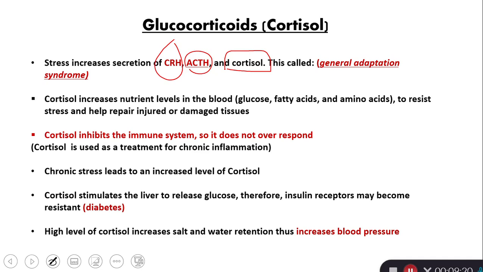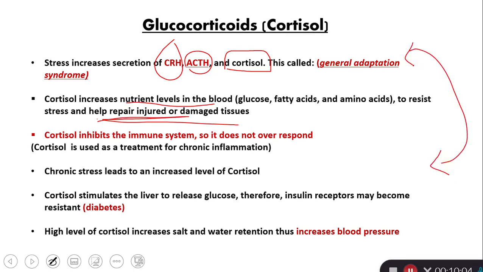Suppose after surgery, this is a stress. Cortisol here increases, and as a result of that, cortisol increases the nutrient levels in the blood, like glucose, fatty acids, amino acids, and this is required after surgery, for example, to resist the stress and help repair the injured or damaged tissue. Also, cortisol inhibits the immune system, so it does not over-respond and inflammation does not happen. This is normal, like after surgery, for example.